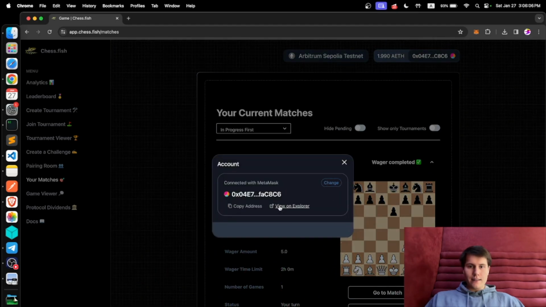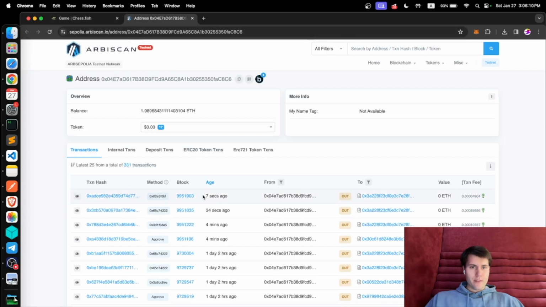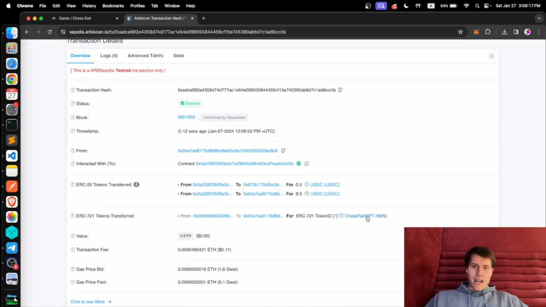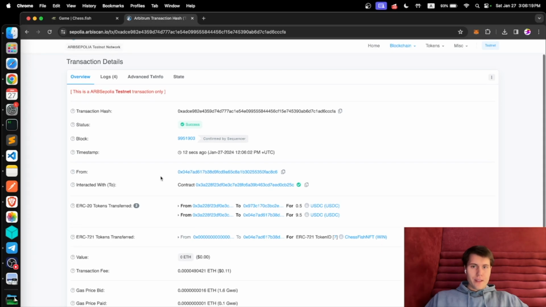And let's take a look at that transaction on the Explorer here. So you can see what happened here. All right, so we called from our address, we called the smart contract, the ChessFish wager.